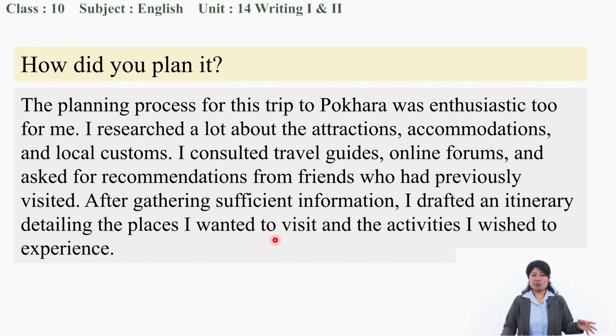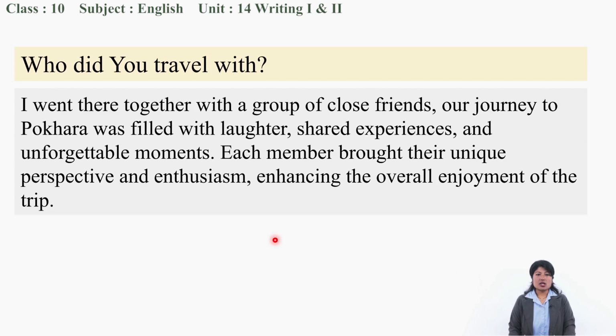So planning included surfing the internet, researching, asking friends, checking websites and online forums, taking recommendations from friends, gathering information, and drafting an itinerary, a day-wise plan. So these things come in planning. Then comes, who did you travel with?